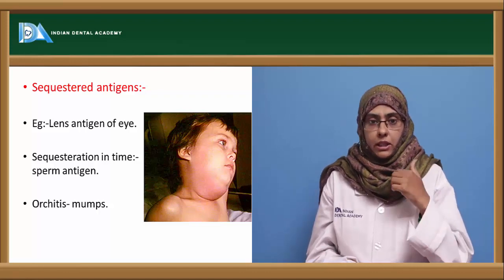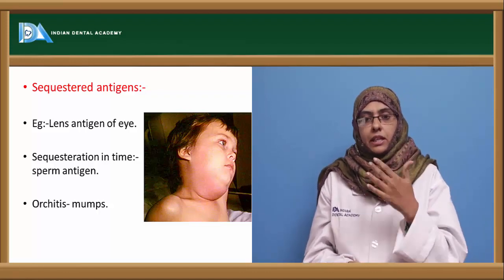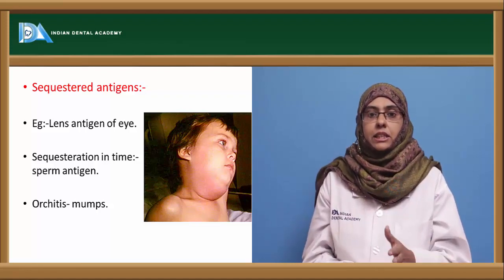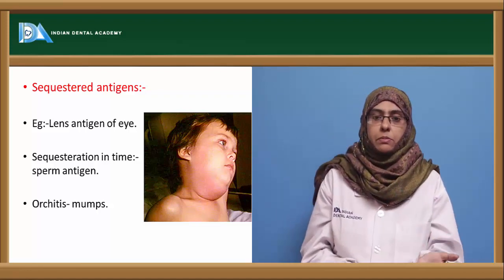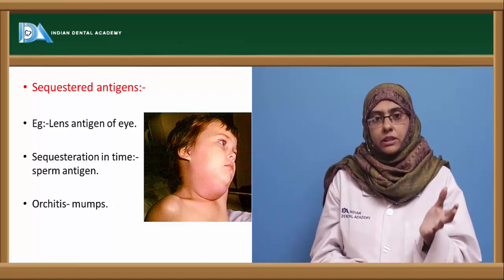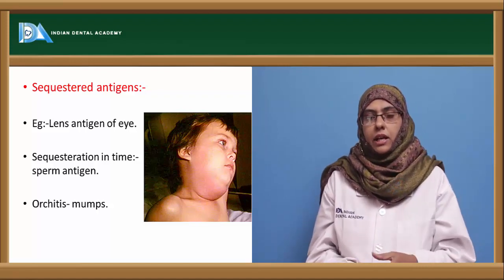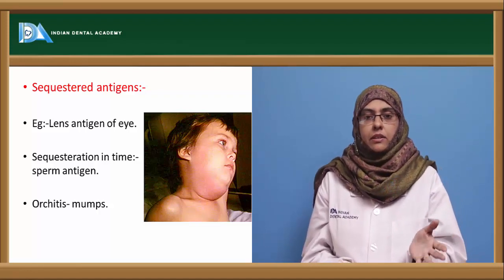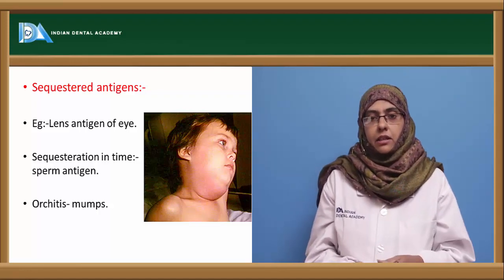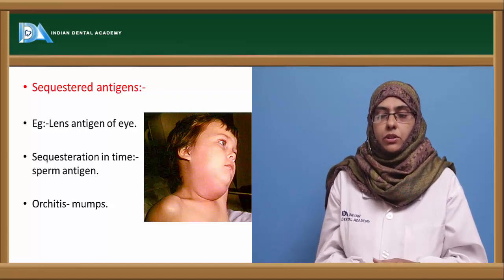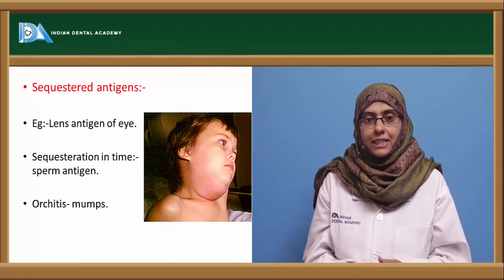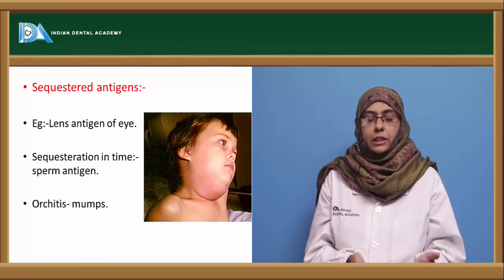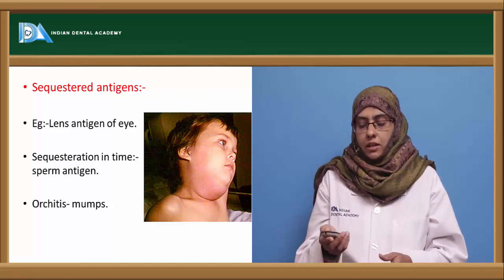So now the production of the sperms can lead to the development of autoantibodies against these spermatozoa or the sperm producing cells, and can cause damage, which is the reason why the arthritis is seen in the persons, and which results later in the formation of the mumps or the causation of the mumps. So that is what is called as sequestration in time. That is hidden antigen that is exposed during the later part of the life.